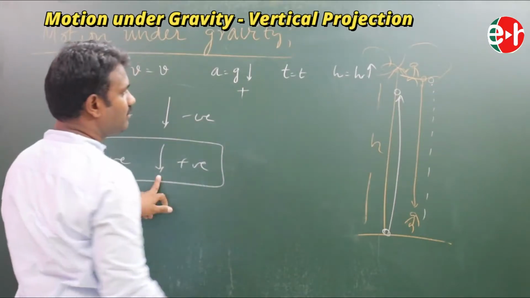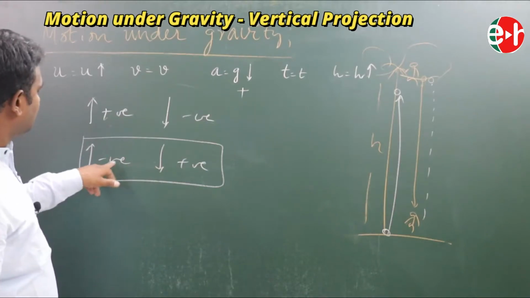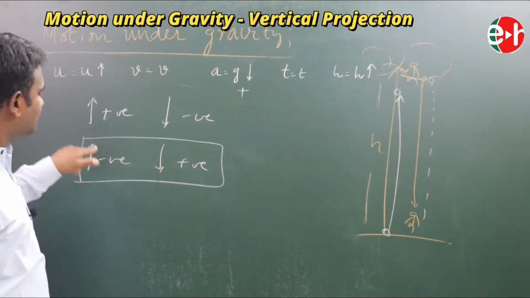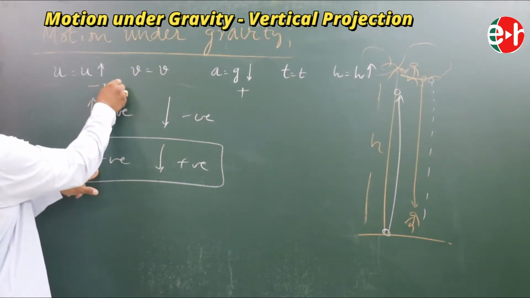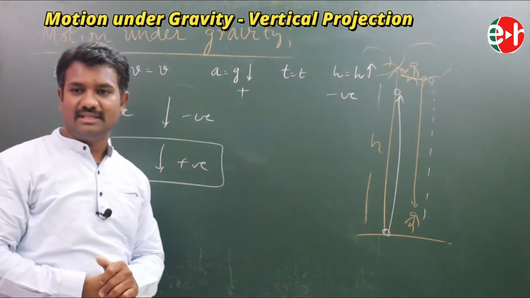This. So take it as positive. And what about the other? Upward. If downward is taken as positive, upward must be negative. What are the physical quantities which are in the upward direction? This one and this one. That's all. This is about our sign convention.